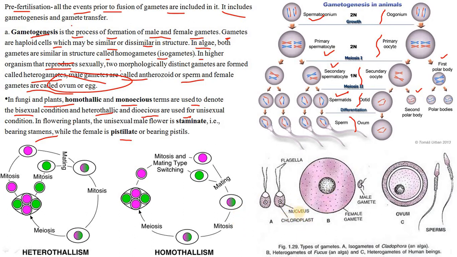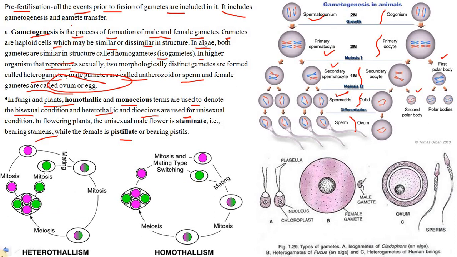These are the isogametes and these are the heterogametes. What are isogametes? Isogametes are one of the pair of conjugating gametes exhibiting no difference in the form, size, structure or sex. Gametes produced by two morphologically distinct types are called heterogametes. The male gamete is called antherozoid or sperm and the female gamete is called the ovum or egg.